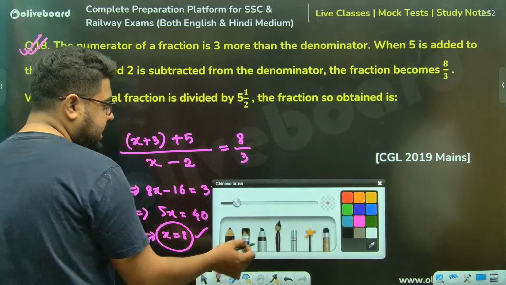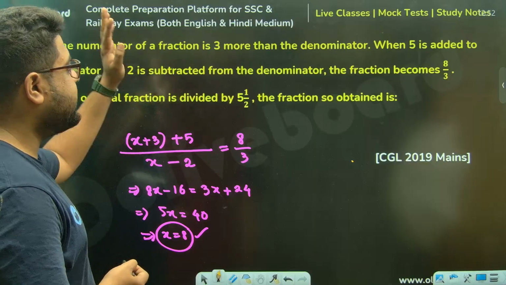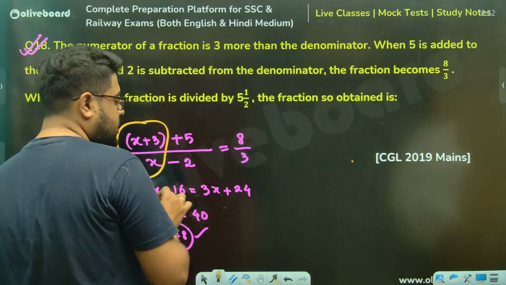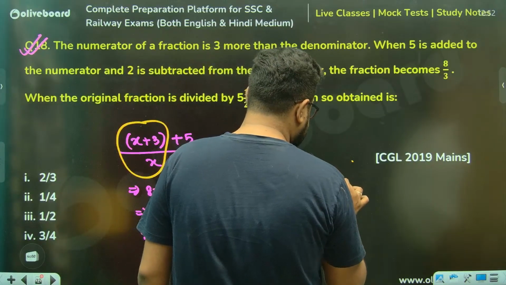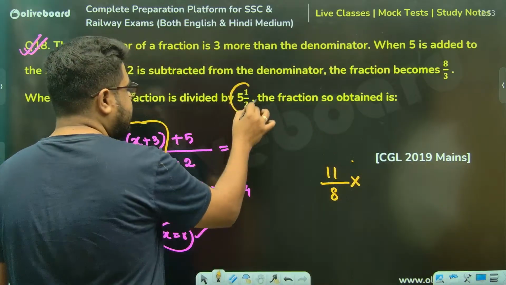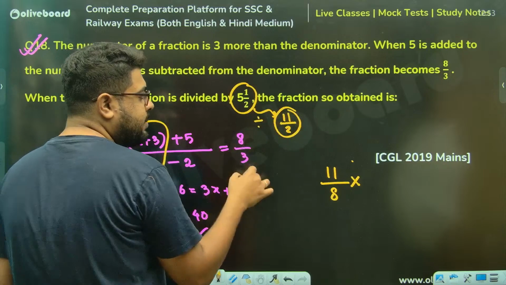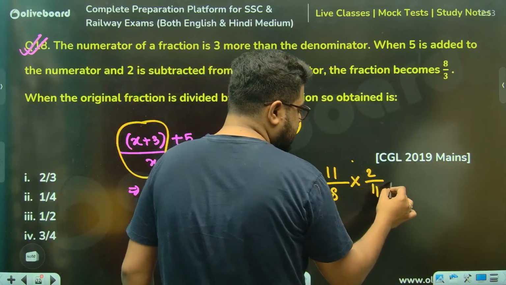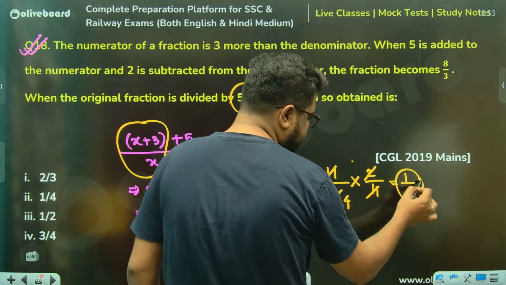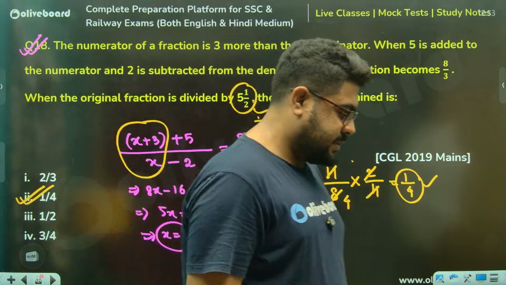Now what are they saying? When the original fraction is divided by this, what is the fraction? So the original fraction is 8 plus 3, 11 by x, meaning 8. It is divided by this 11 by 2. Divided by this means multiplied by 2 by 11. So 11, 11 gone. The remaining value is 1 by 4. The remaining value is option number 2, 1 by 4.